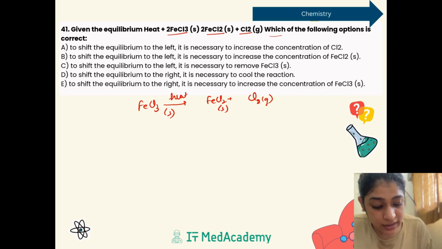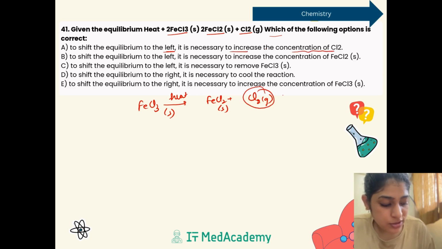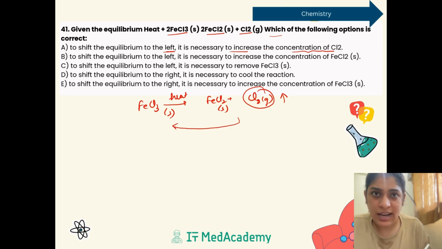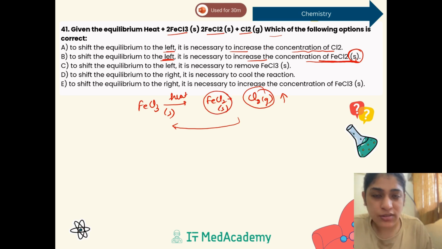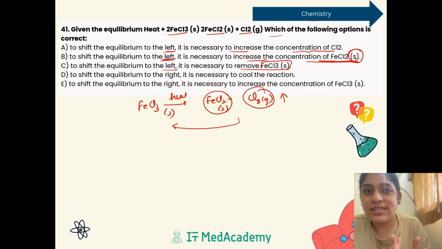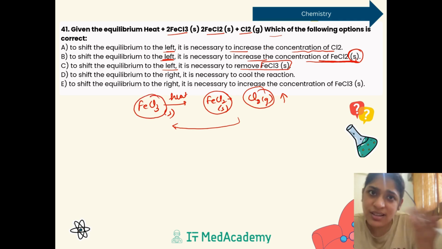So to shift the equilibrium to the left, is it necessary to increase the concentration of Cl2? We know if the concentration of Cl2 increases, the equilibrium will go towards the left according to the Le-Chatelier principle, because Cl2 is on the product side, the right hand side. If it increases, equilibrium will go to the left hand side. To shift the equilibrium to the left, it is necessary to increase the concentration of FeCl2 solid. So we know that this is a solid product, right? So its concentration may not affect the direction of the equilibrium. To shift the equilibrium to the left, it is necessary to remove FeCl3. So that is completely wrong. If you remove FeCl3, how will the equilibrium shift towards the left? It will go towards the right hand side.